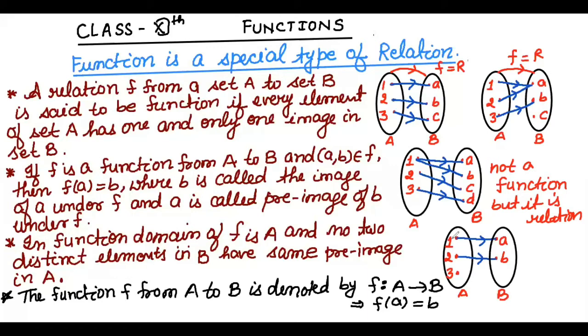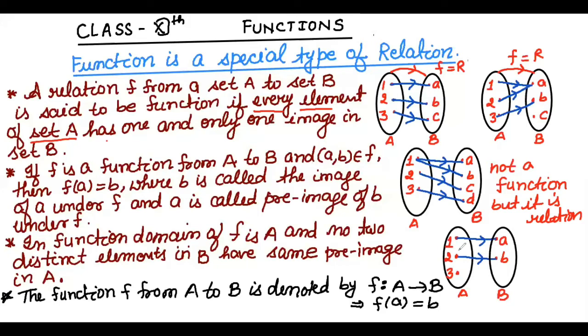So the fourth example, the fourth diagram is here. In the set A, 3 elements are there, but one element, 3, has no image in the second set B. So this is again not a function, because the definition of function is every element of set A has one and only one image.